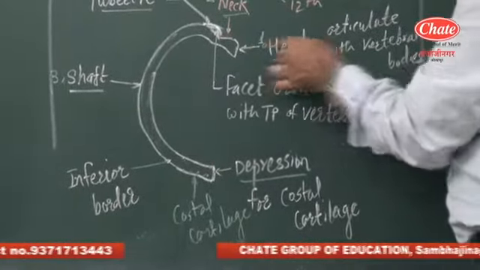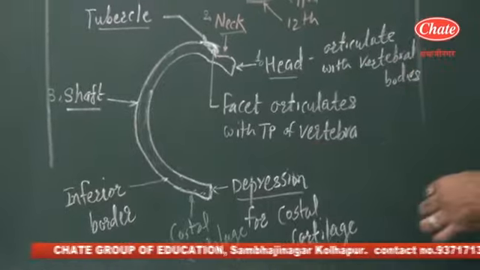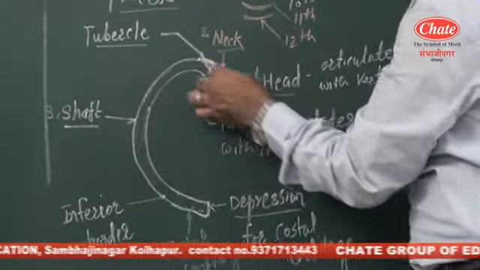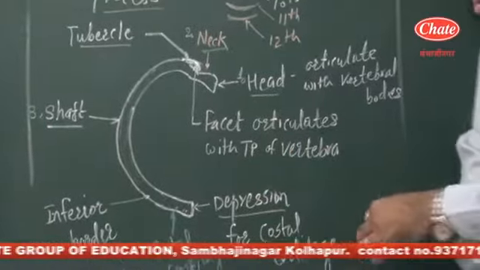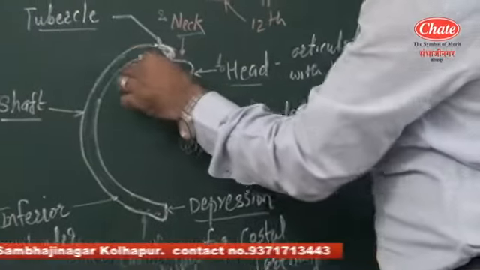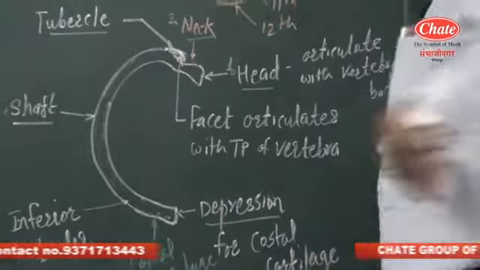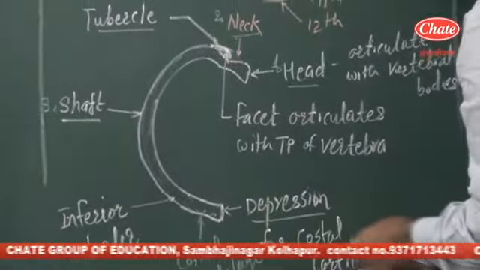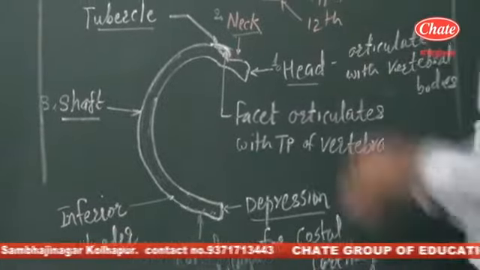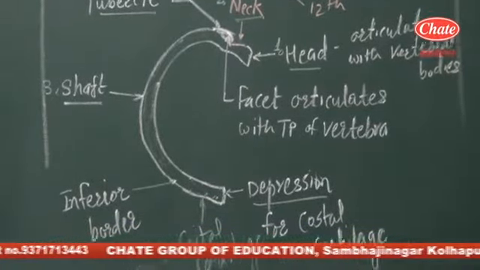The head articulates with the vertebral bodies, while the neck has a facet articulating with the transverse processes of vertebrae. Then this is the shaft, which runs at the lateral side of the body, while the costal cartilage articulates with the sternum bone. Which bone? The sternum bone.